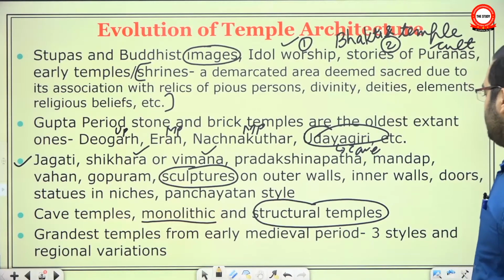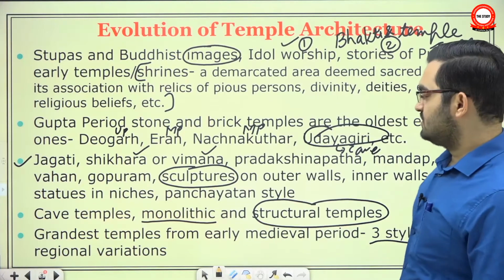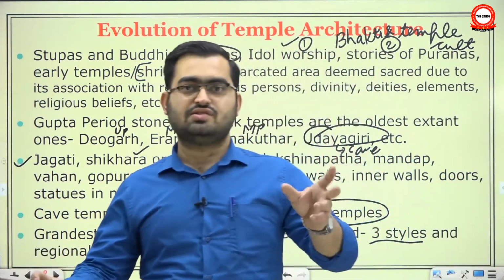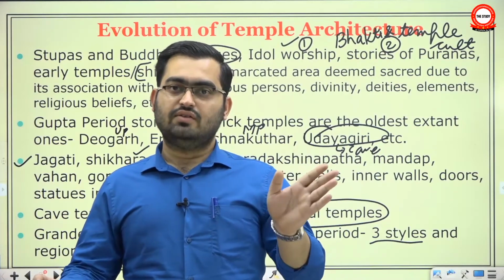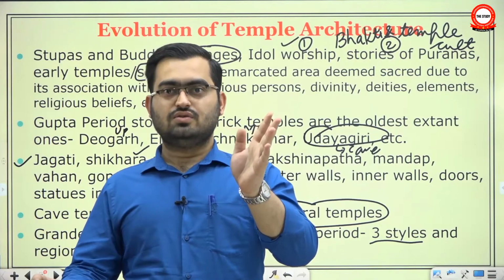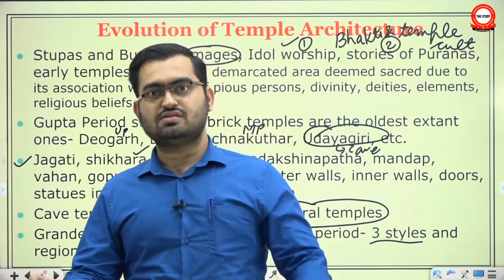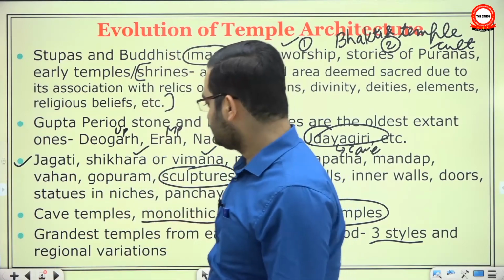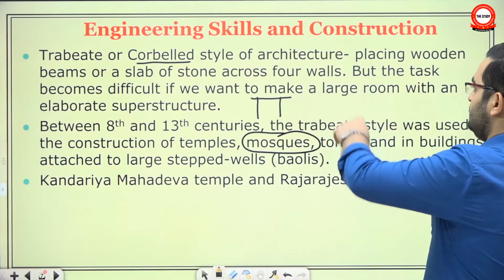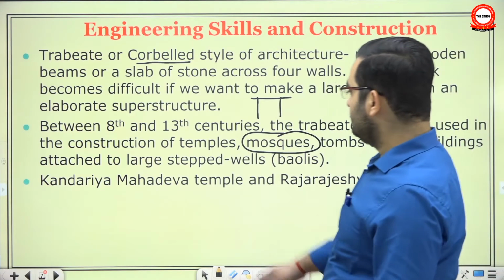Up to the early medieval period, you had three full-fledged styles: the Nagara school of architecture, the Dravida school of architecture, and the Vesara school of architecture. And even within them you had variations. For example, in the Nagara school you have the Gujarat or Rajput school, the Odisha school, the Kangra school, and the Khajuraho and Central India school. So there were regional variations in each of them as well. The point here is that the Trabiyat or corbelled style continued throughout the period, and now we are going to look